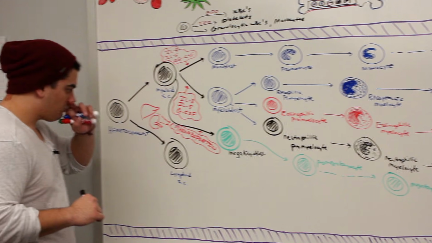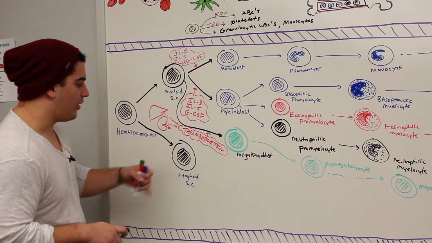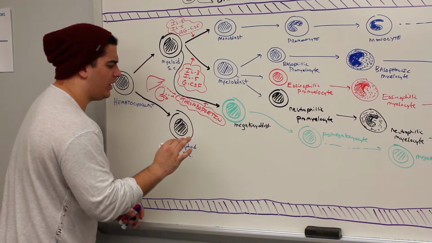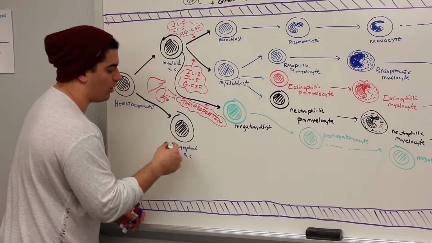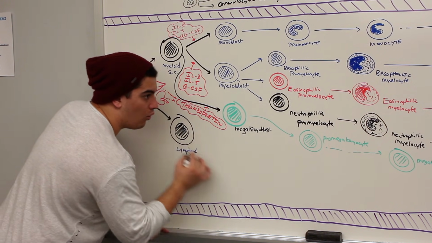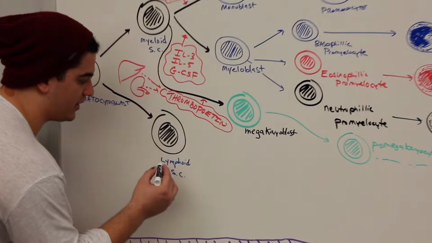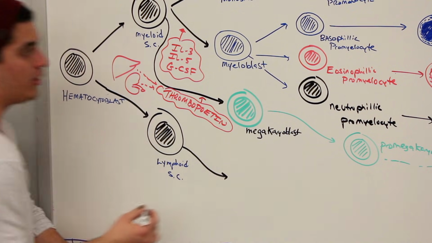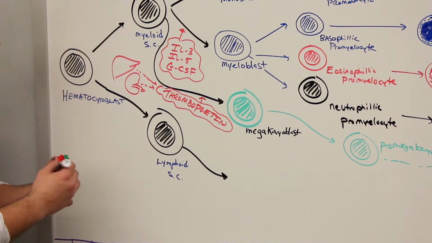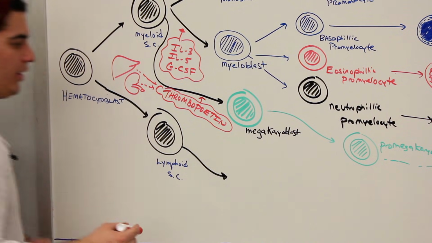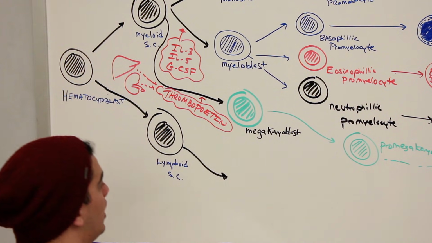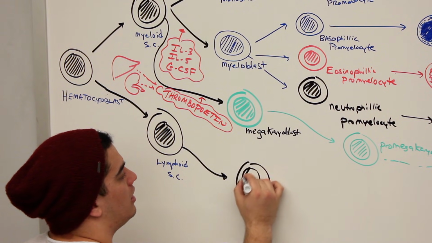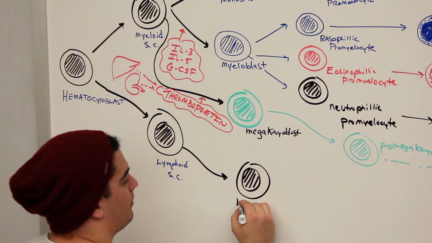All right, so now, what happens here? Lymphoid stem cell, thankfully he doesn't divide into too many different cells. We're not going to go over the natural killer cells in this one, but they could also divide. But for right now, we're just going to go specifically into our lymphocytes. So now this lymphoid stem cell, what happens to him? He goes into forming what's called a lymphoblast. So let's draw that with, let's do that black actually. So again, what is this cell right here called? This is a lymphoblast.